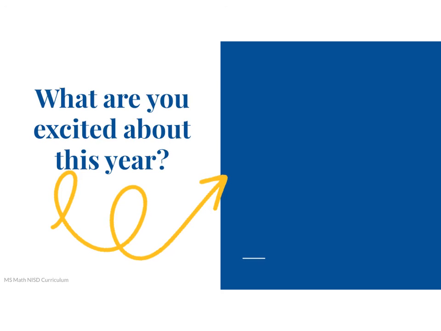Now, this is where you are going to go ahead and become more interactive. When you go to your Google Slides, it's going to say, what are you excited about this year? And it's going to say, click to show text, to submit text or something like that. So you're going to click on that and just type in the information to answer this question. So make sure you are answering that, because that's part of your assignment.